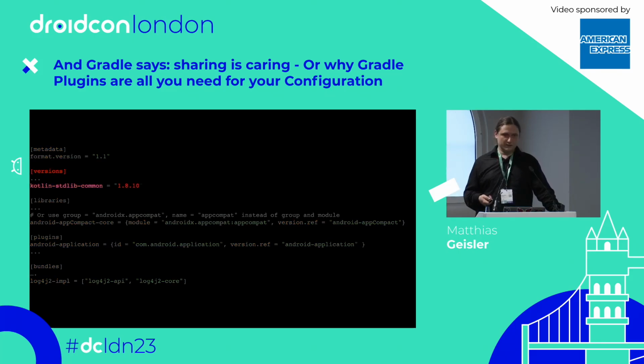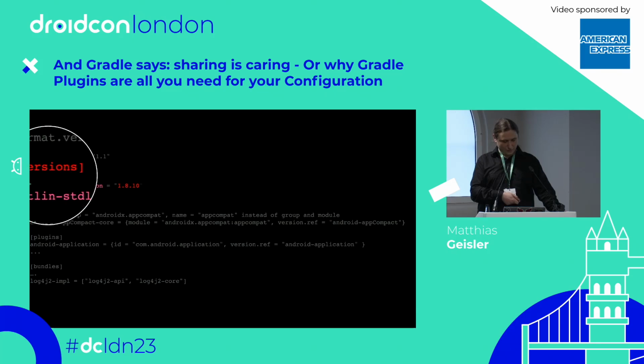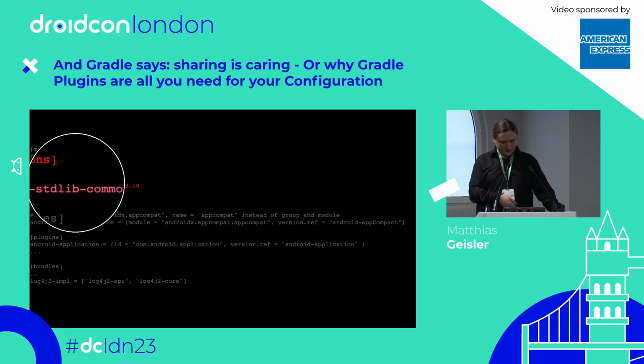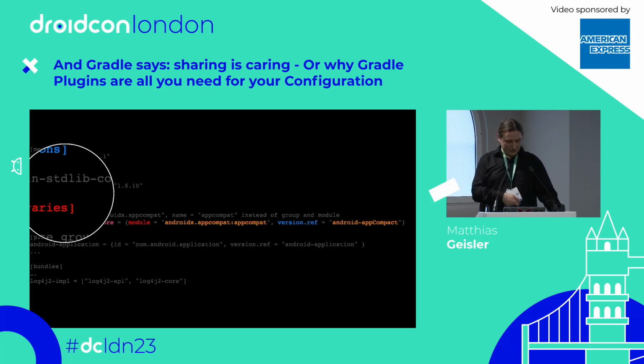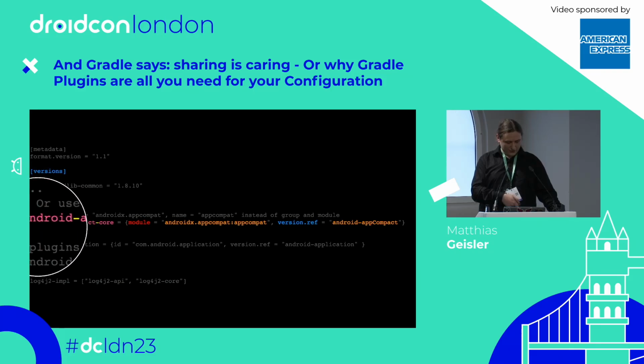First of all, we can define versions in our versions block. You just have this kind of tag. Then you have the denominator as here, and you put a version. So it's an older Kotlin version because it's from an older project, or the talk is a little bit older, these slides. So in the next block, we can define dependencies, which is under this libraries section here. So we put a denominator as well, that thing here.